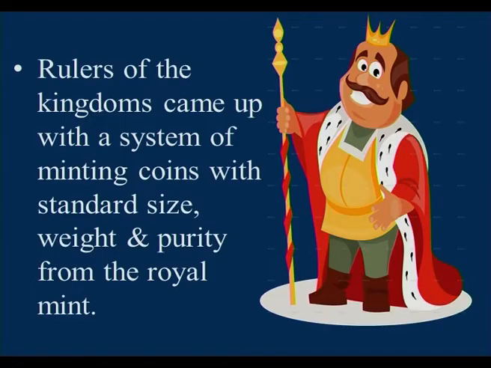To solve these problems, the rulers of the kingdoms came up with a system of minting coins with standard size, weight and purity from the royal mint. Whatever coins were printed in the royal mint had purity and proper weight.